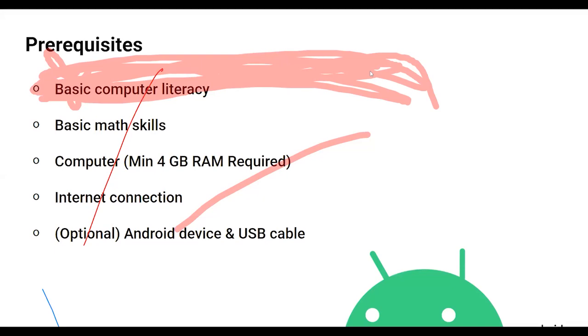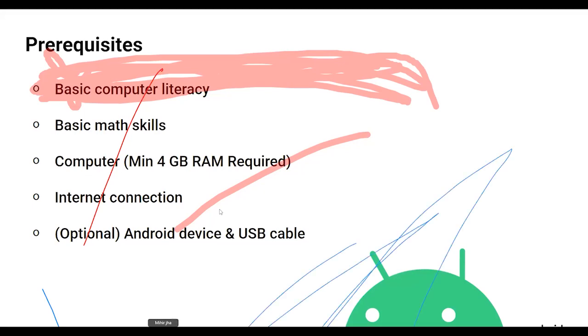So now talking about some prerequisites. There are no major prerequisites for this session or the future sessions that we are planning. You just need to have some basic computer literacy, like the basics of how to use a computer, and some basic math skills like normal algebra, which we'll use a little bit in our future Android lectures. You need to have a computer, and it is recommended that it have at least 4 GB RAM so that you can run Android Studio smoothly, because we'll need to run Android Studio for the future sessions.